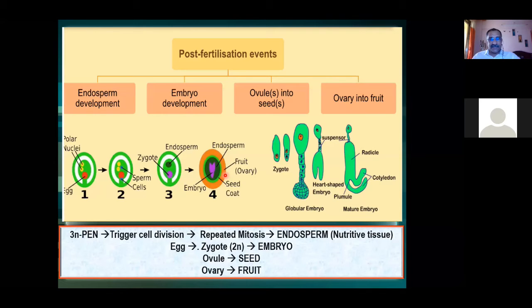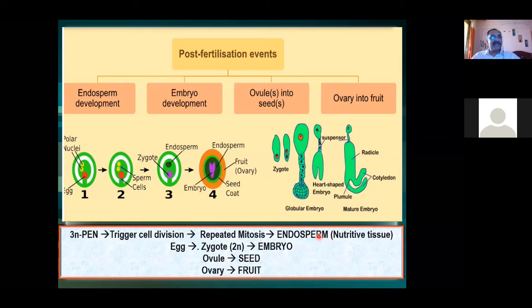Am I right? So now my question is that inside the ovule, endosperm is there, embryo is there. And what will happen to this ovule later? What will it become? What change can you see in the ovule after the development of embryo and endosperm?